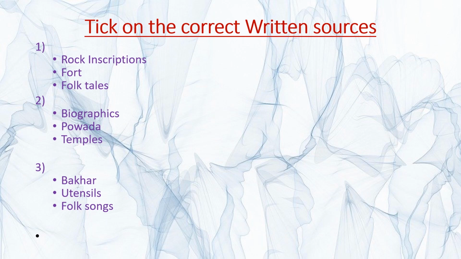That is, see question number 2, biographies, povada and temples. So, the first one is the written source, second oral and the third one is material source. So, you are going to tick on the first one. And see the third one here, that is Bhakar, utensils and folk song. So, the correct answer is Bhakar. So, you are going to tick on that, right?